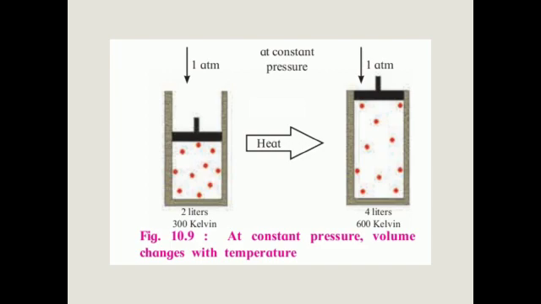So there is a relationship between volume and temperature: volume is directly proportional to the temperature.